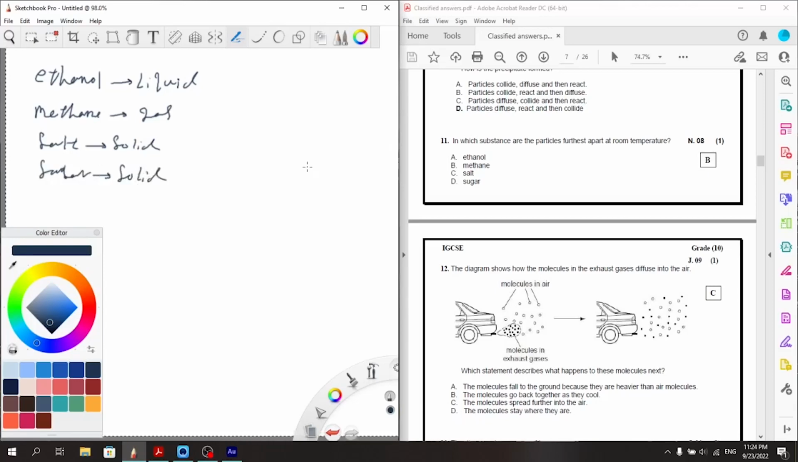Alright, we are looking for the particles that are furthest apart at room temperature, so again we are looking for the gas, so the answer will be methane, and methane is B. Very well.